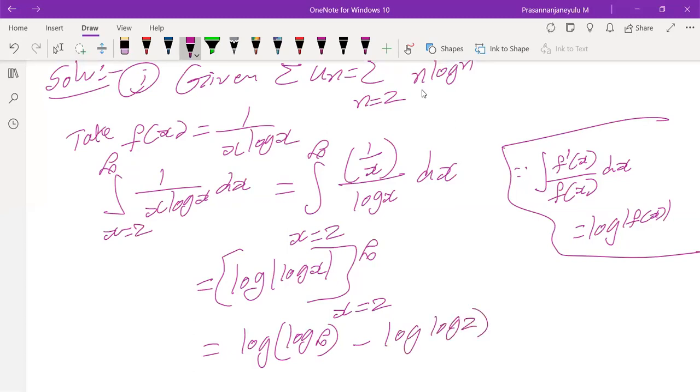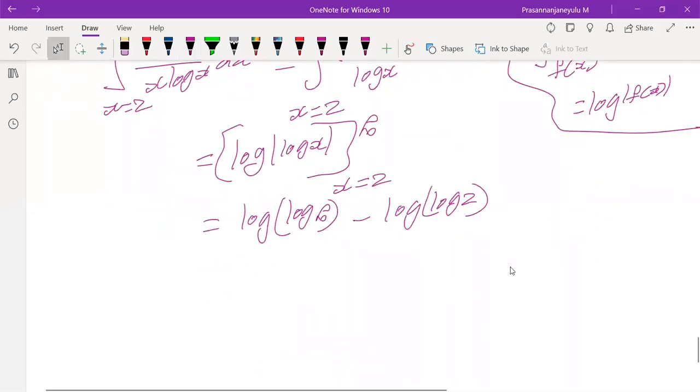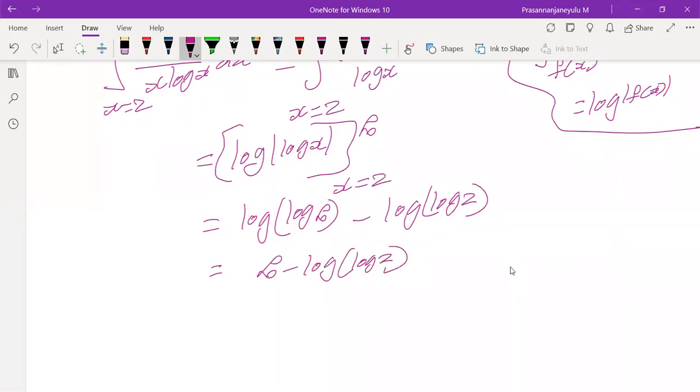We know the value of log 2 is 0.3010, and log of 0.3010 is some finite value. But log infinity is infinity, and again log of infinity is infinity. So infinity minus log of log 2 is finally infinity. The integral of 1 by x into log x into dx, where x is varying from 2 to infinity, is infinity.